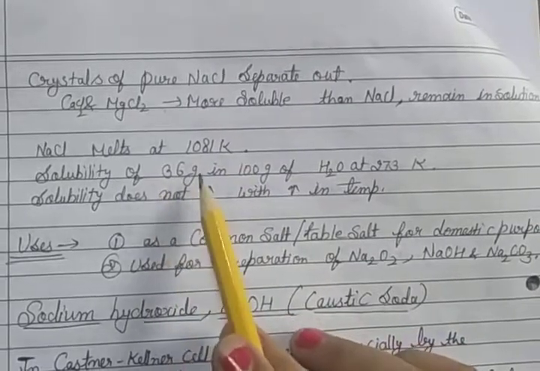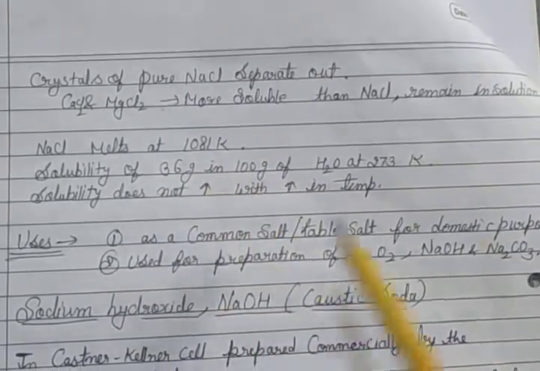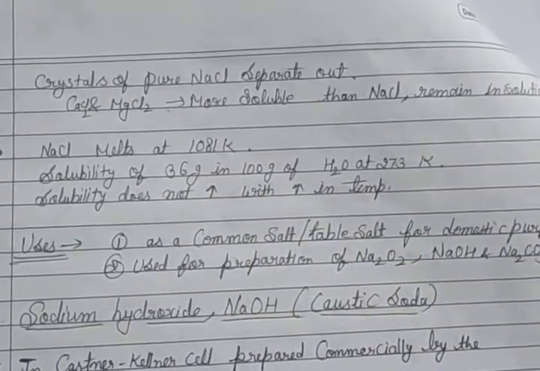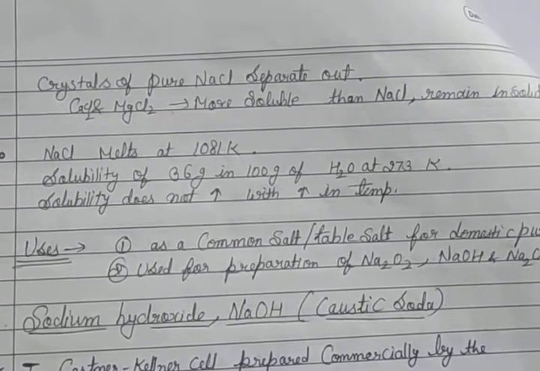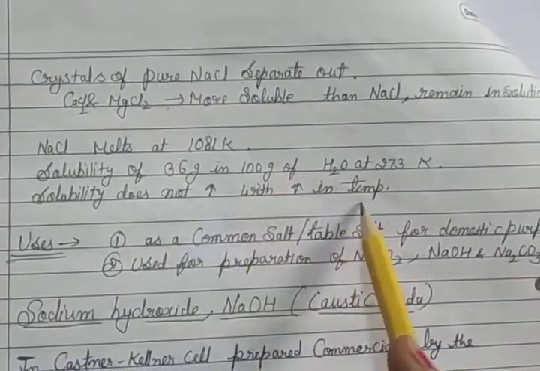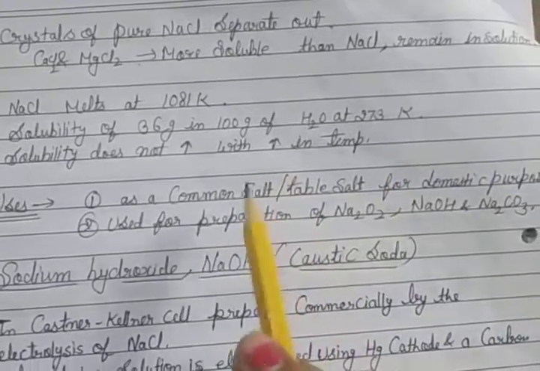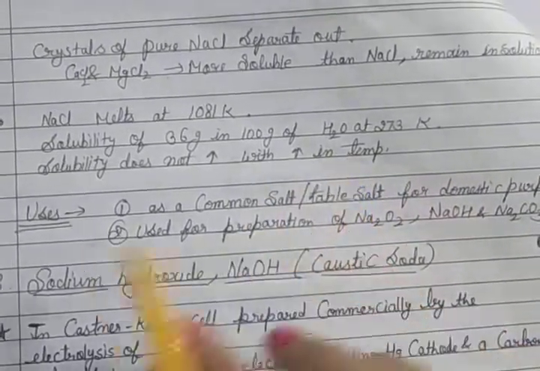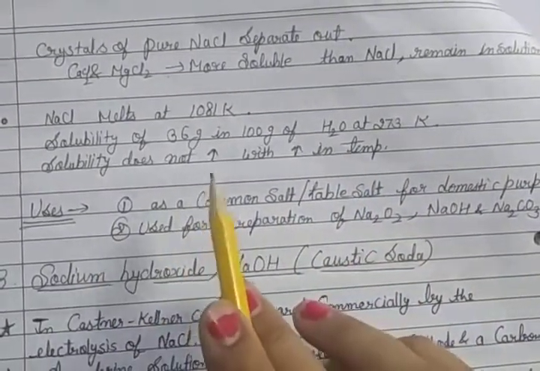Its solubility is 36 gram in 100 gram of H2O at 273 Kelvin, and solubility does not increase much with an increase in temperature. That means in NaCl, whenever we increase the temperature, solubility does not increase.